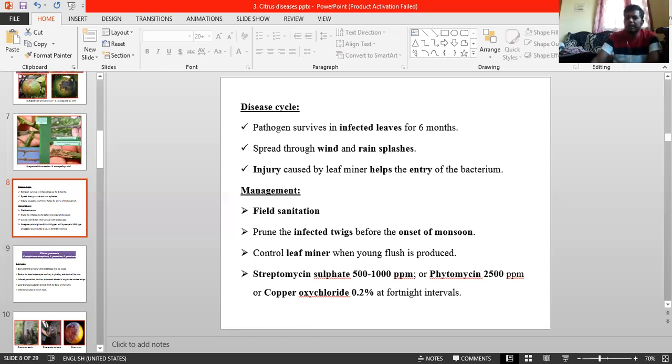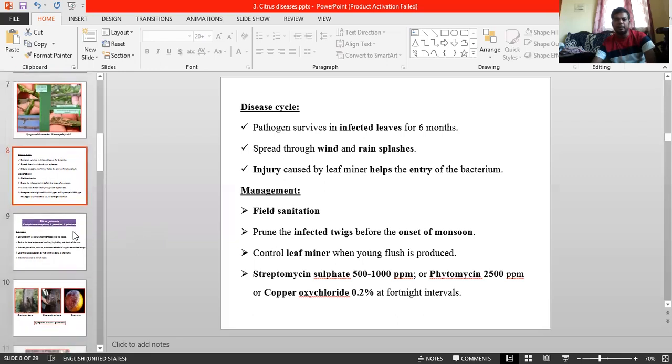Spraying those two in combination at a 15 to 20 days interval during the rainy season is also effective. Fruit infection can be prevented by 2 sprays of those two in combination, especially at a 20 to 30 days interval. And for control of leaf miner, when a young flush is produced, you have to take out an insecticide spray. That is the major thing. Okay, this is regarding citrus canker.